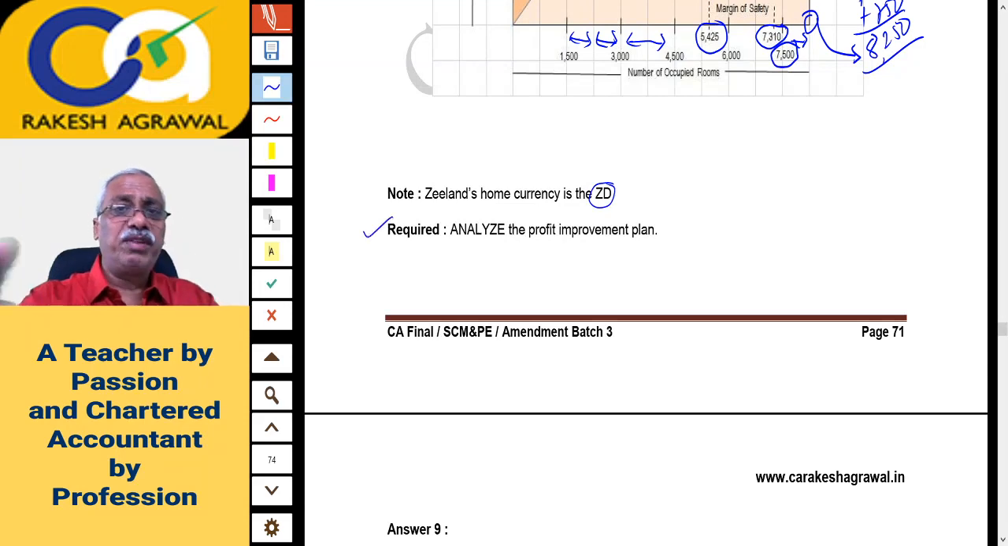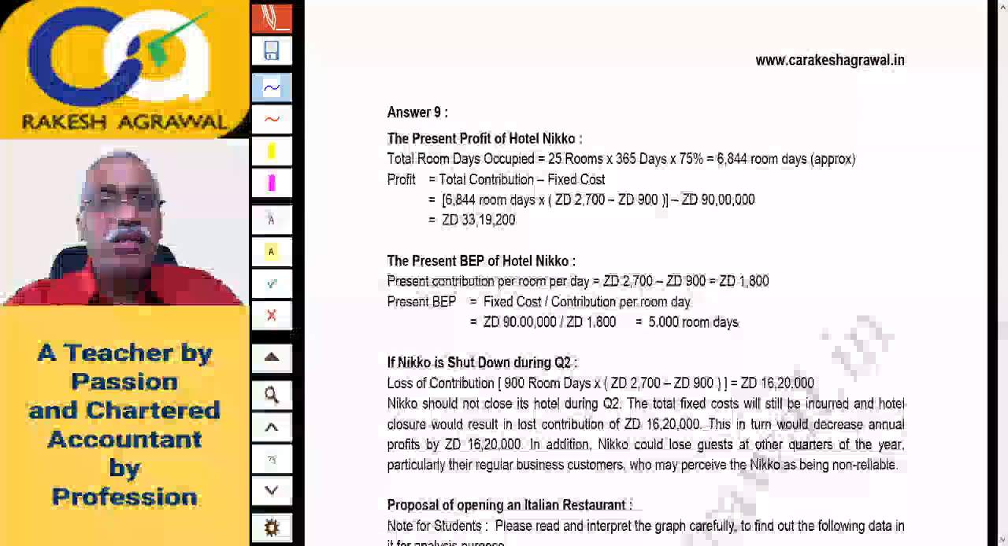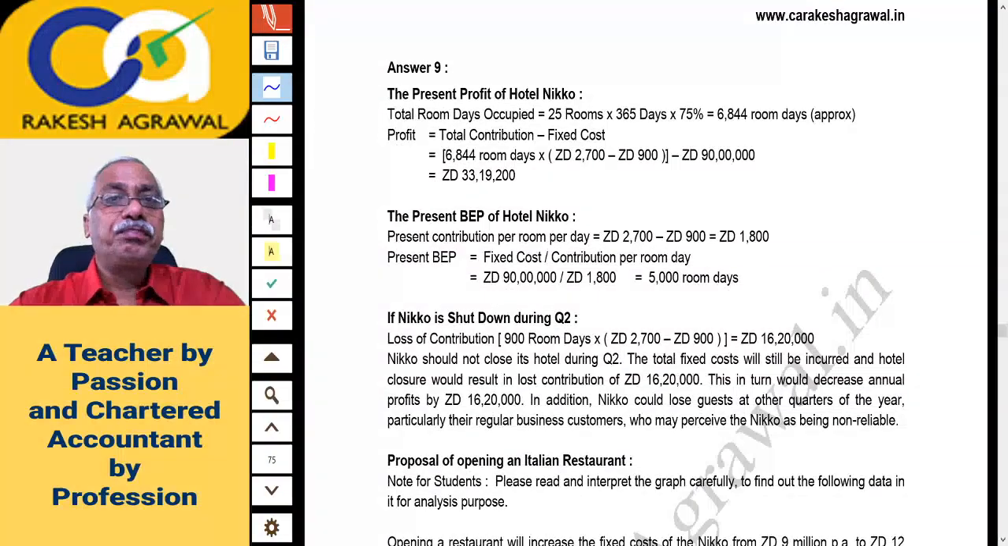You have to analyze the profit improvement plan. Let's see what answer is given. It is given in paragraph form. The present profit of Hotel Nikko: total room days occupied, 25 rooms were given. The hotel is open for 365 days. So 25 rooms into 365 days, into 75% occupancy. This is at present.